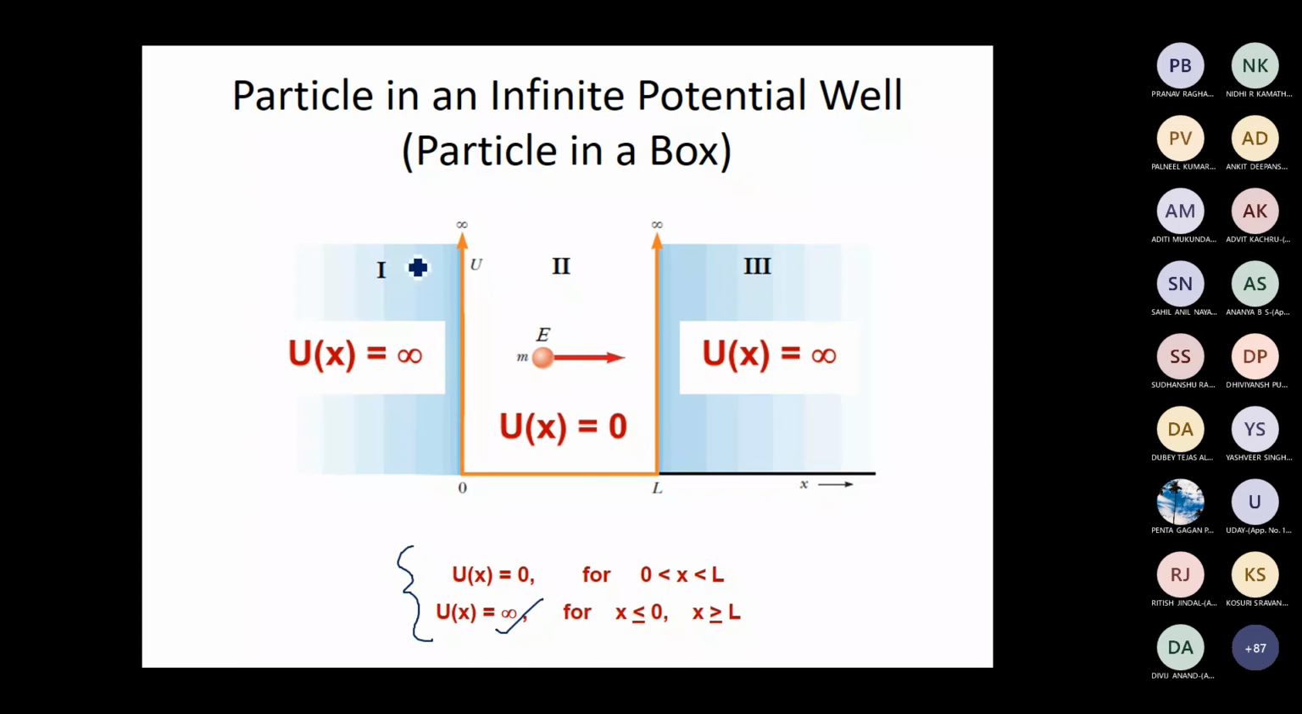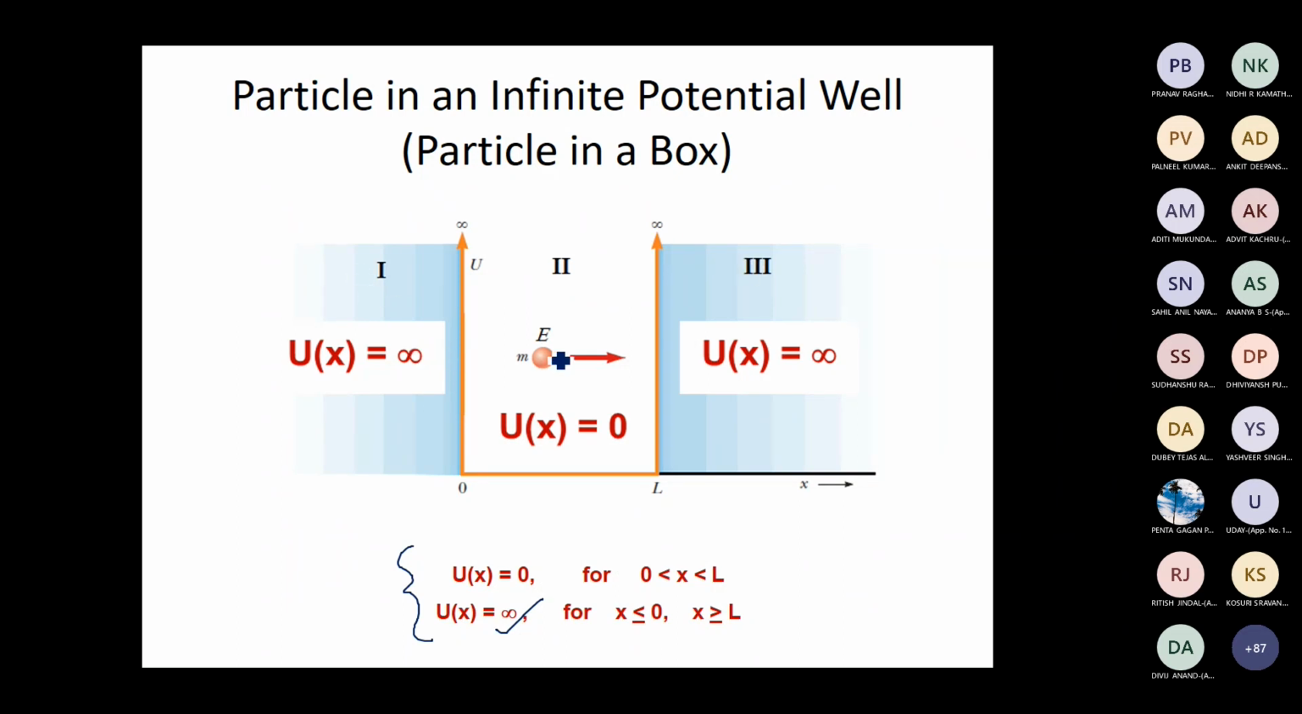What's the probability of finding the particle in region 1 and region 3? 0. Why should it be 0? Because the walls are impenetrable. Classically you can say that the walls are impenetrable, but here why is it impenetrable? Because the potential energy is infinity in region 1 and region 3.